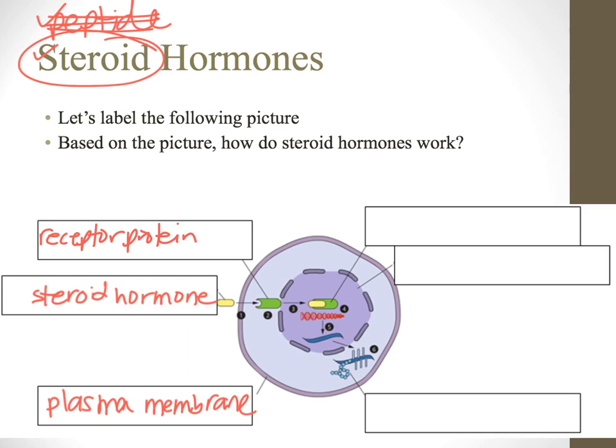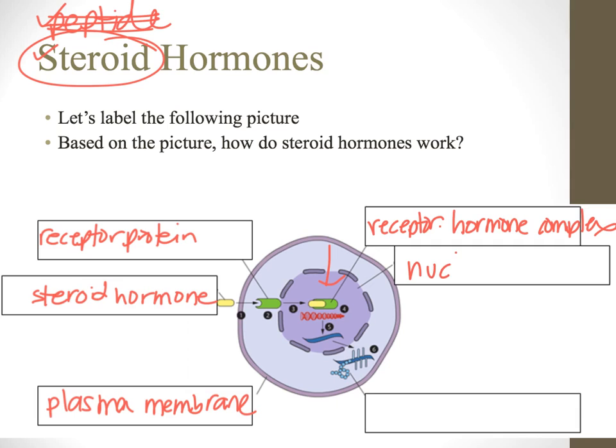Once they hook up with a receptor protein, they form what's called a receptor hormone complex. This receptor hormone complex goes into this area, which is the nucleus. Once it's there, it's going to bind to a gene or a section of DNA, and it's going to act as a promoter. We've learned about that before. These promoters can cause transcription and translation.